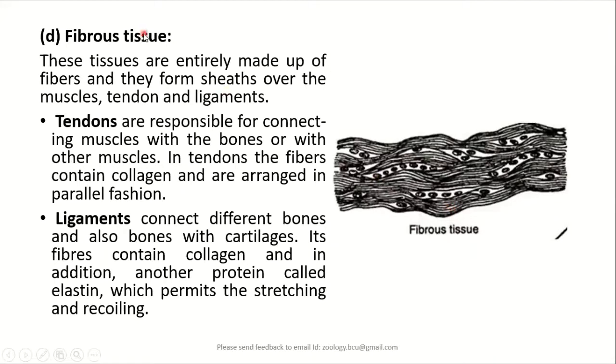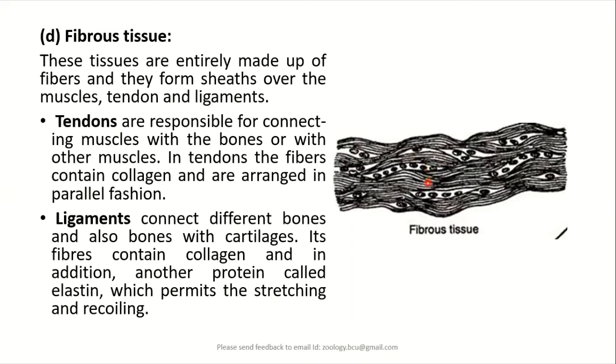Then the next type of connective tissue proper is the fibrous tissue. This tissue is largely made up of fibers. That's why it is called fibrous connective tissue proper. And this tissue will usually be found covering the muscles and also tendons and ligaments.